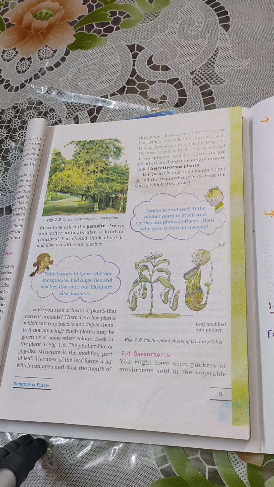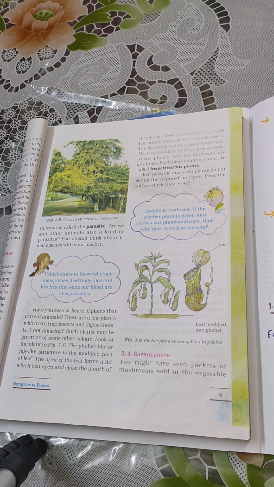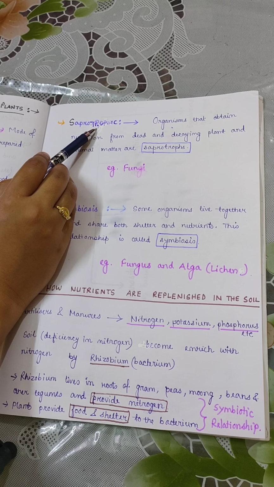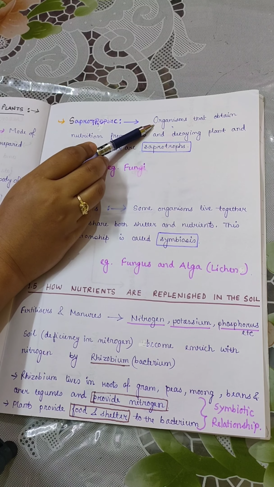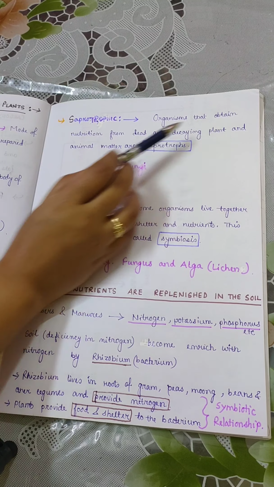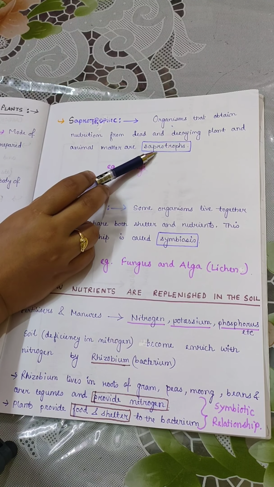This kind of plants feed on insects because the plants grow in soil which does not contain a sufficient amount of nitrogen. So to obtain nitrogen needed for their growth, they feed on insects. Till now, we have got parasites and insectivorous plants as some heterotrophs. Another kind of mode of nutrition is saprotrophic nutrition. The organisms that obtain nutrition from dead and decaying plant and animal matter are saprotrophs.